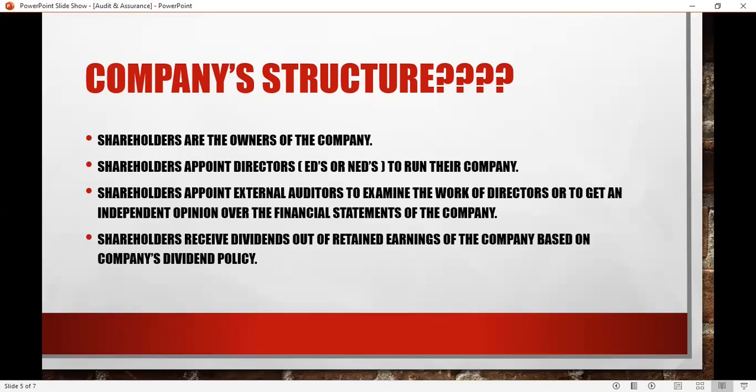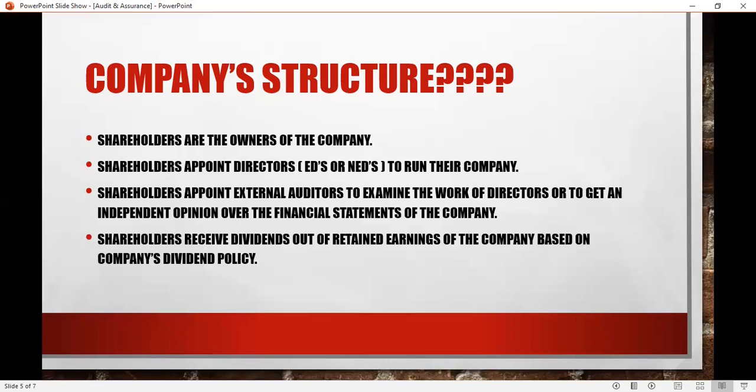Then what they do is hire directors in the form of management to run their company, because they are investing capital in the company, so that directors can run it on their behalf. Are you getting my point? Which you call equity in the balance sheet, right? So the owners of the company are the shareholders, and the people running the company are the directors. Directors can be executive directors and non-executive directors. We are not going into that discussion right now. We are just focusing on the external auditor, right?